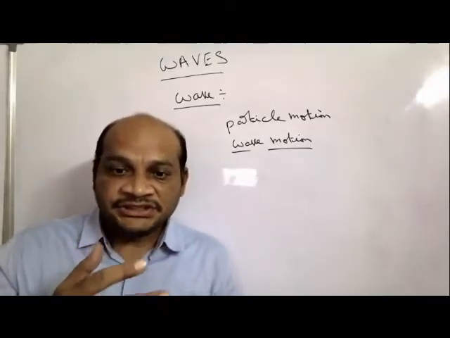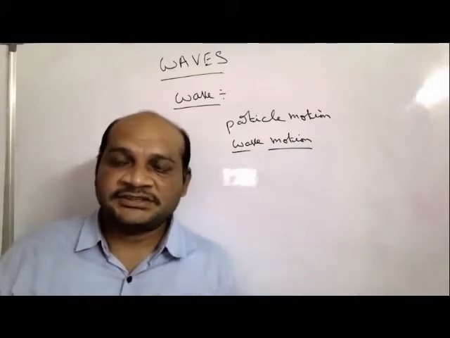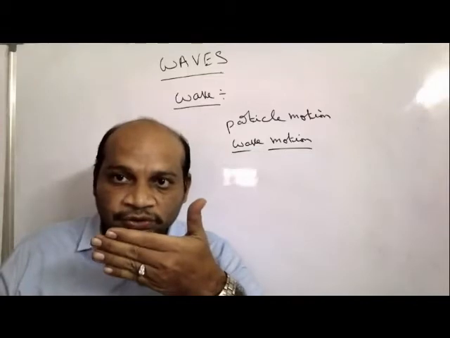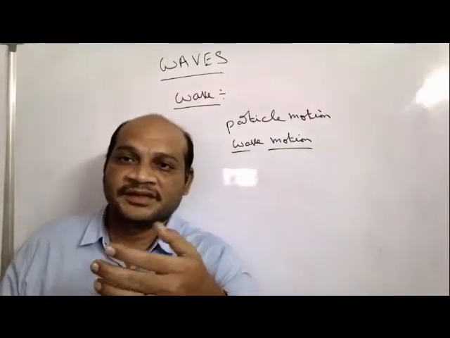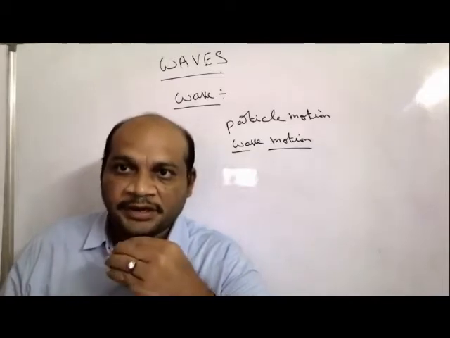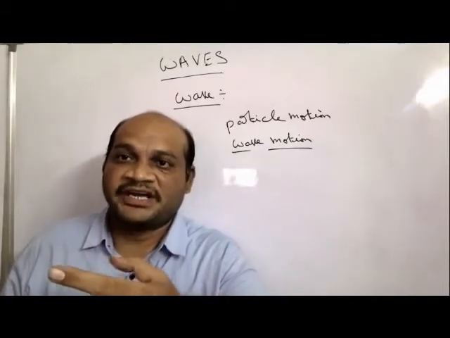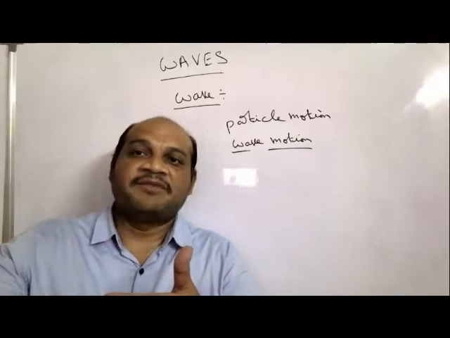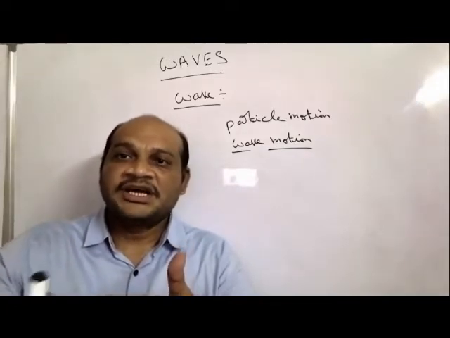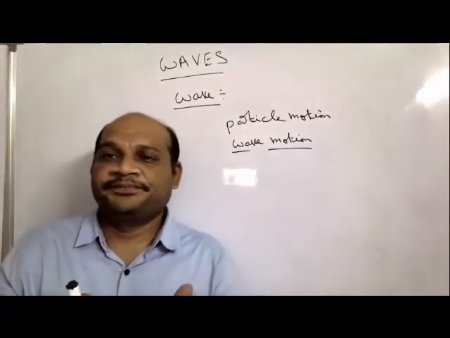This disturbance is distributed in all directions. In this case, the molecules which are very close to my mouth gain the energy and move in a particular direction, for example the forward direction, collide with the neighbor molecules, the next layer of molecules, give the energy and come back.